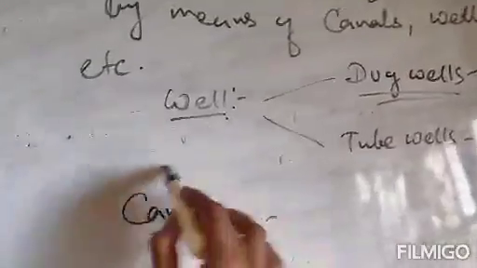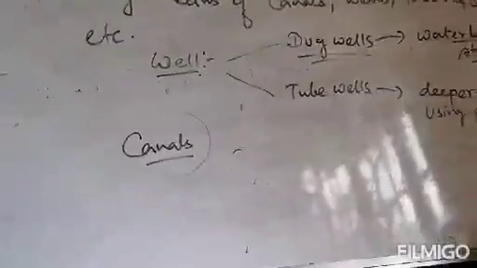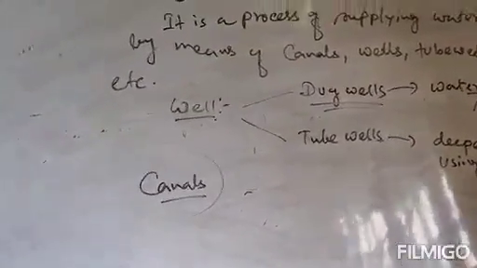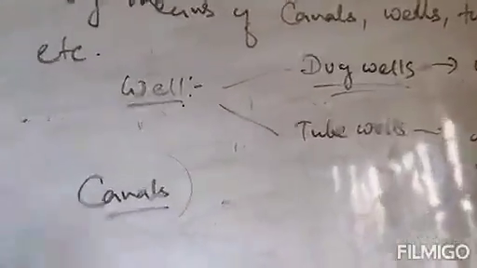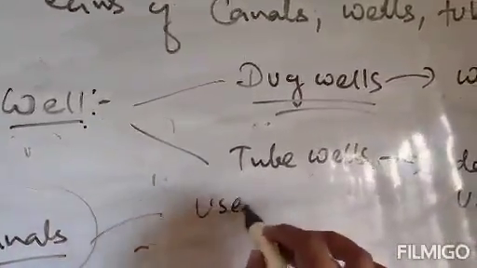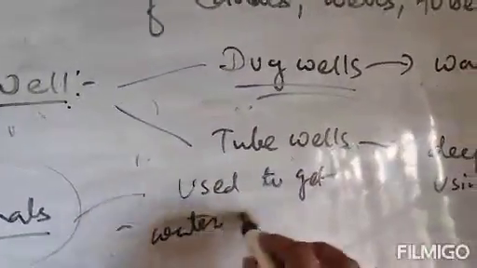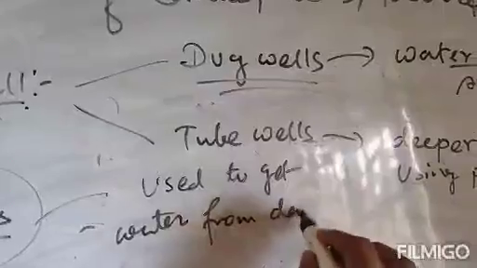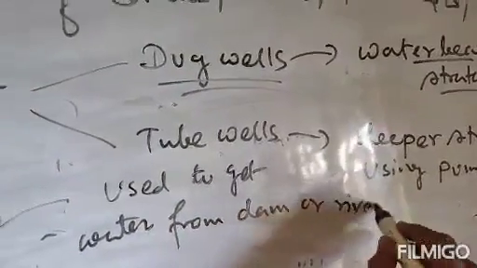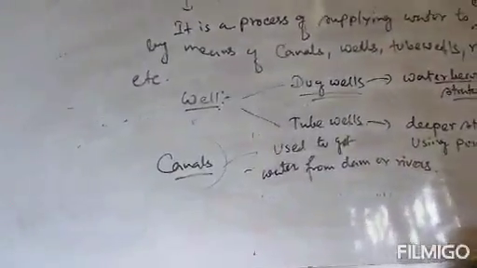Clear? So the main canal is used to get water from dams or rivers, and then we use that water for our irrigation purpose.